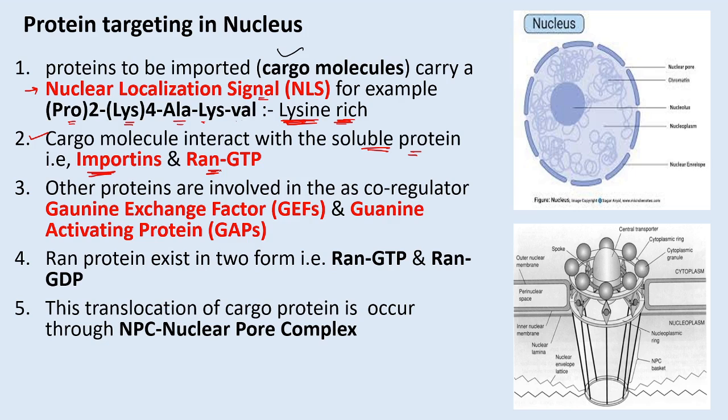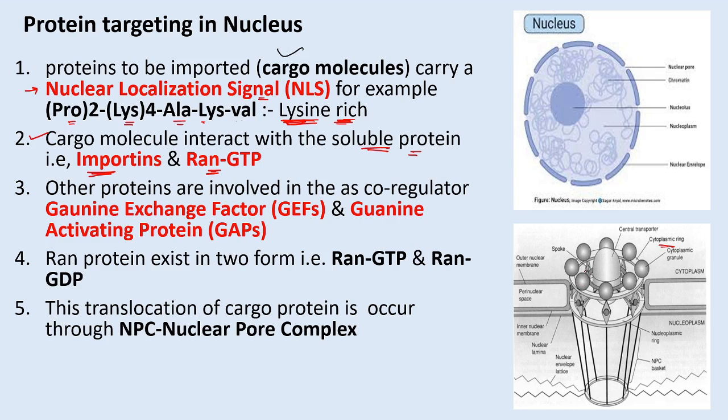It has the cytoplasmic ring. When these cargo proteins and this importin protein complex come in contact with this nuclear pore cytoplasmic ring, this ring can increase its size, and through this the cargo protein can enter.